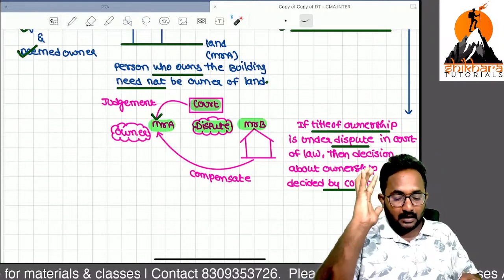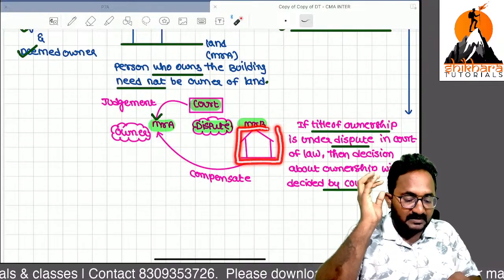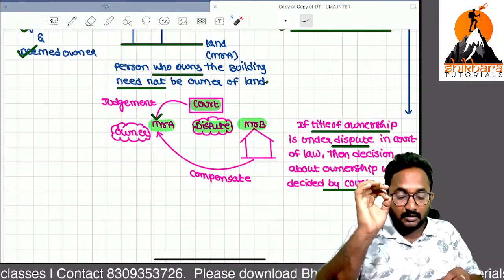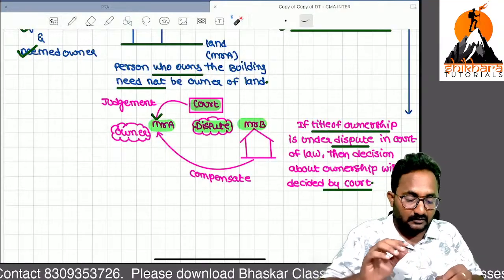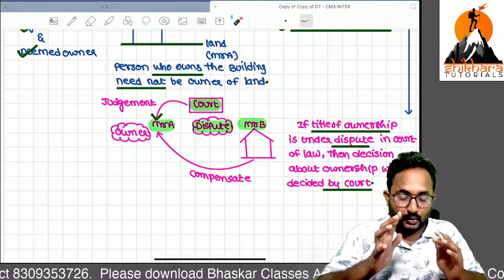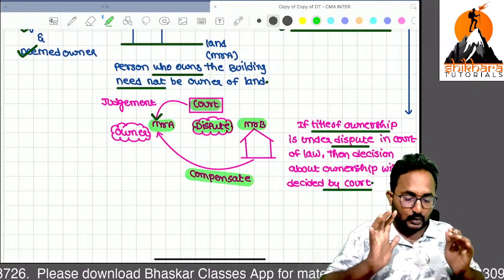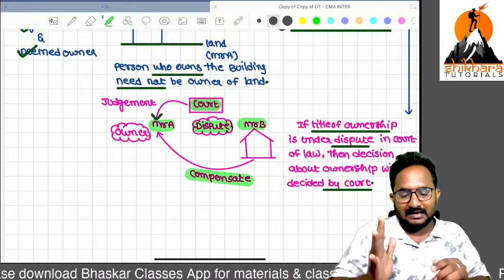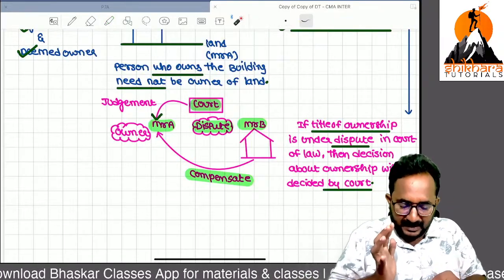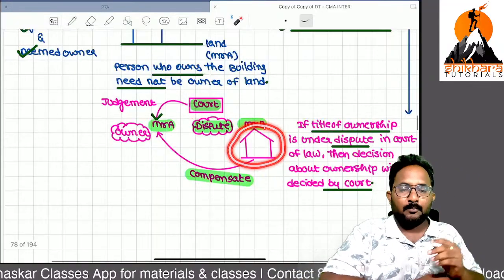But up to this decision, who holds the possession? Mr. B. So whoever has possession needs to pay the tax until the court decision. After that, he has to compensate everything to Mr. A. Suppose the case is pending in court for 4 years. Till then, who enjoys the property?